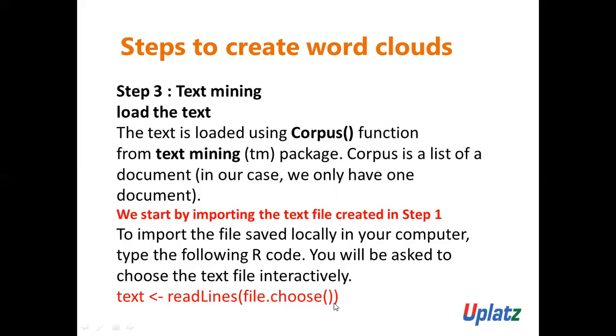Once you execute this code, you will be asked to choose the file interactively. The code is readLines(file.choose()).